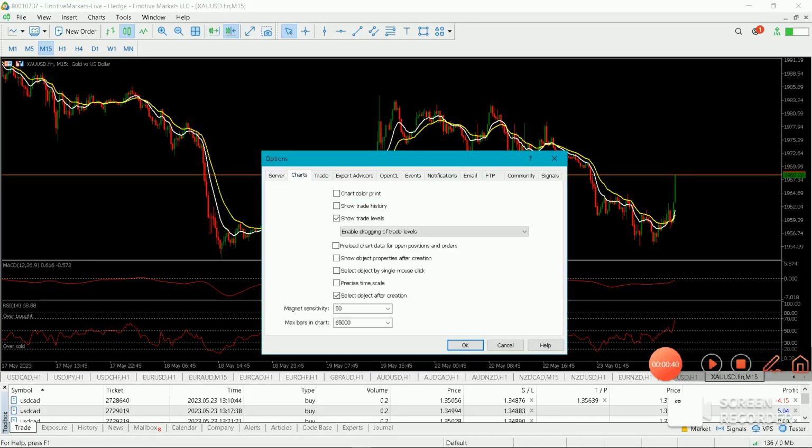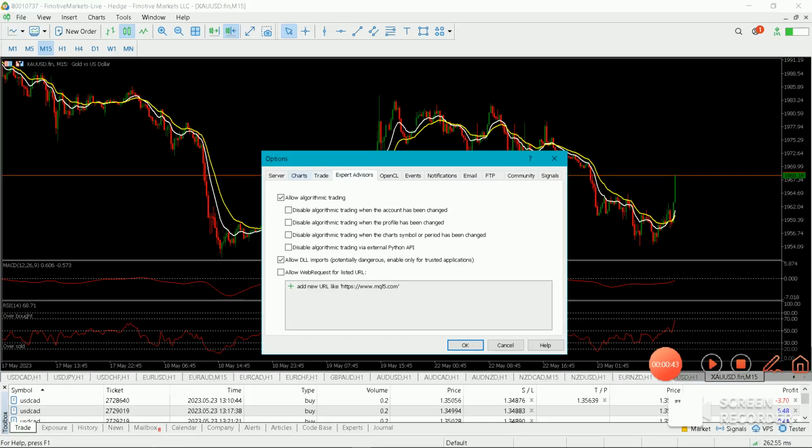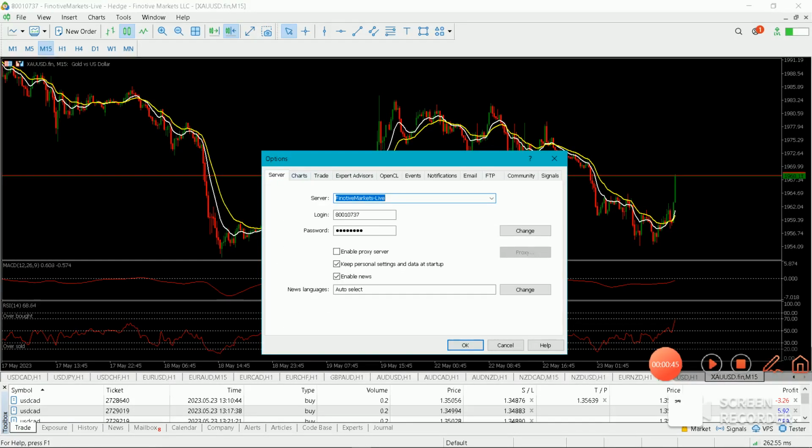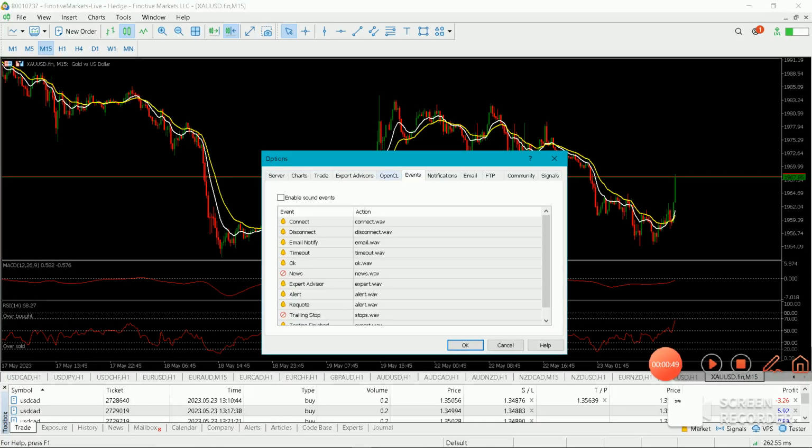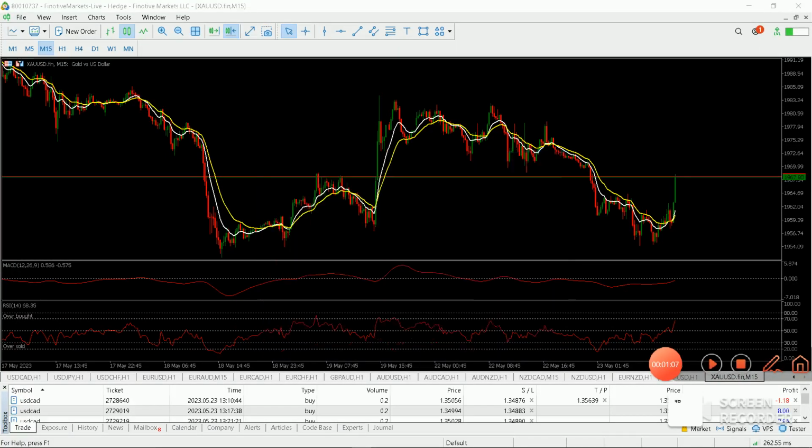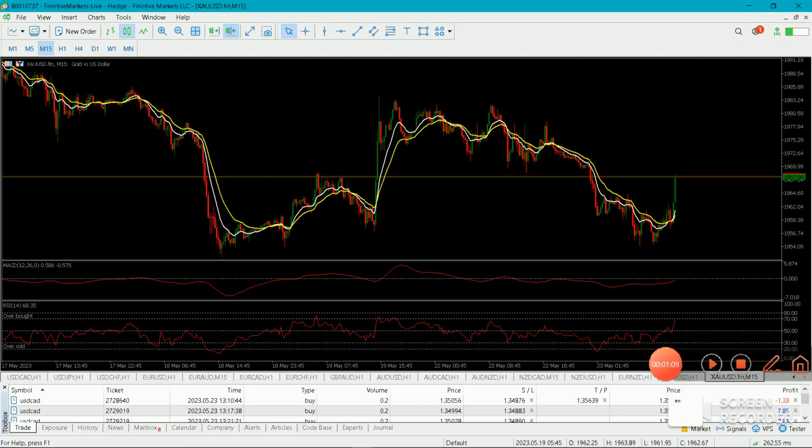After clicking on options, there is a lot of information over here, but we don't need it for now. What we need is Events, so you click on Events. After clicking on Events, you untick this box. Mine is turned off. Normally this is how it is, so when you come here you take it off. After taking it off, you click on OK. So this is how to disable sound on your MT4 or MT5.